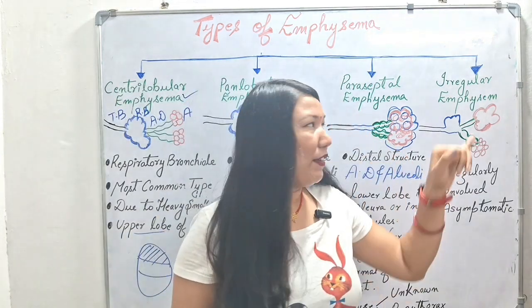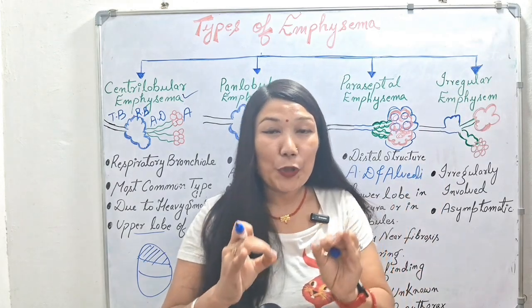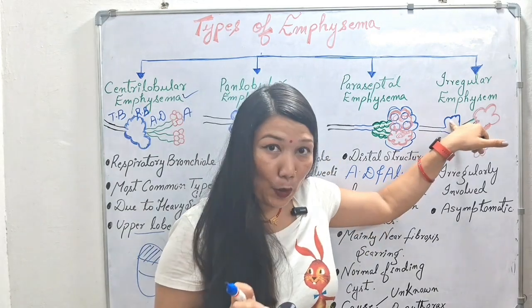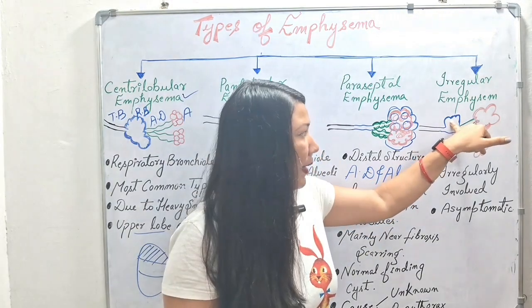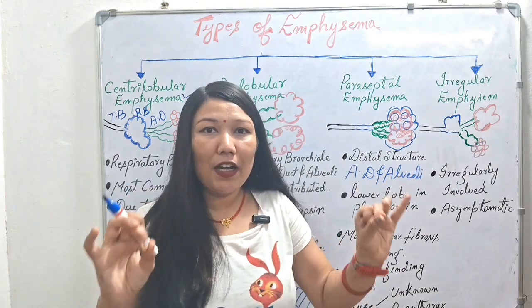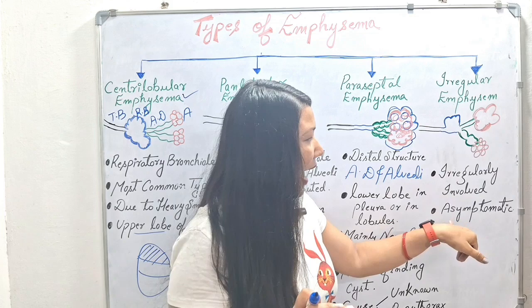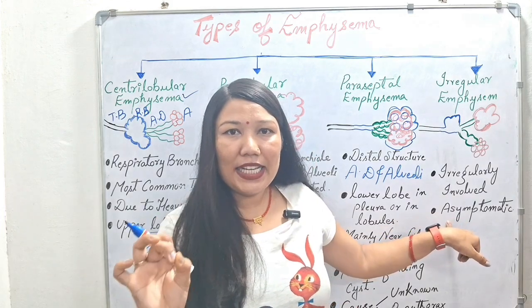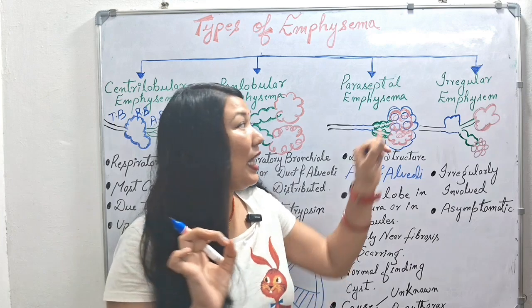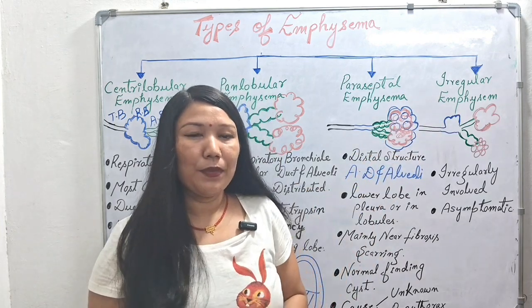Next, at the last, we have irregular emphysema. As the name suggests, it is irregularly distributed in our acinus region. Sometimes it happens in the respiratory bronchioles, sometimes in our alveolar duct or in our alveoli. So it is irregularly involved, and it is asymptomatic. There will be no symptoms seen in the patient in irregular emphysema.